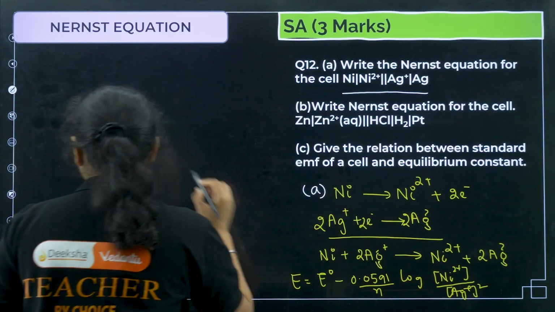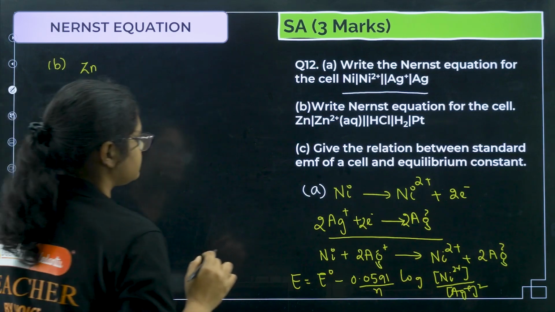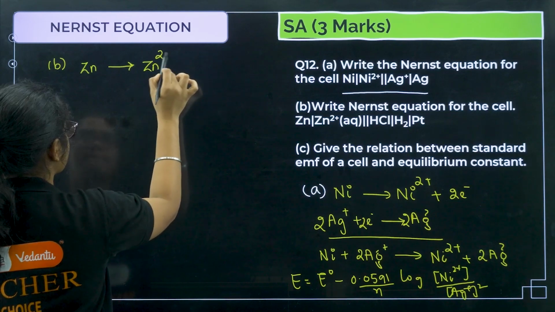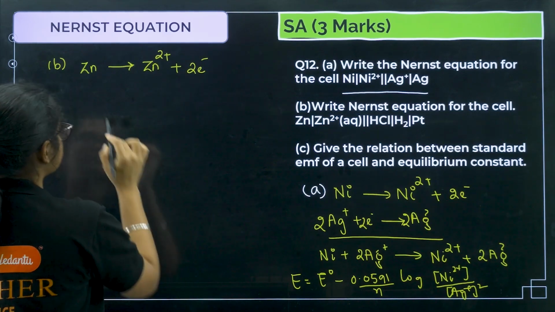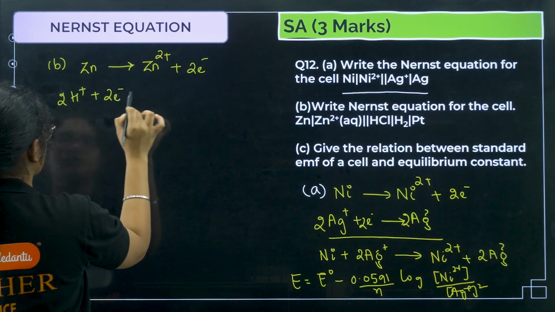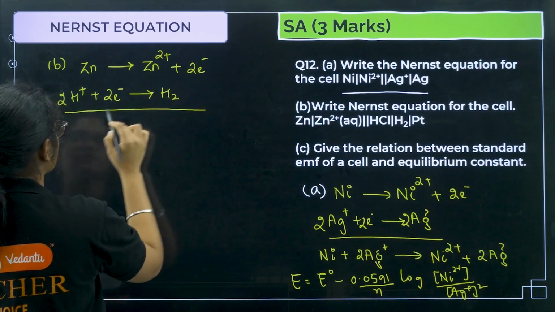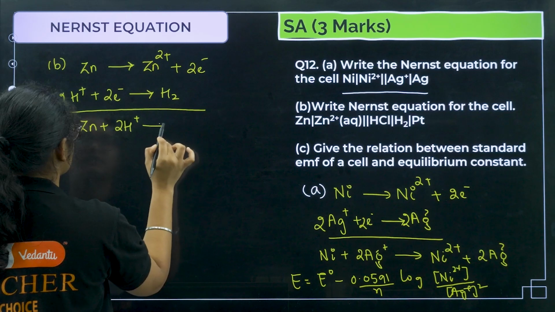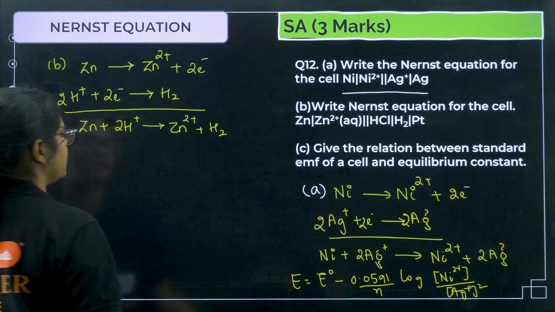Next, if you see option B, we have Zn giving Zn2+ plus 2 electrons, and you have H+ plus 2 electrons giving you H2. Now if I add these two reactions, I'll get Zn plus 2H+ gives Zn2+ plus H2.